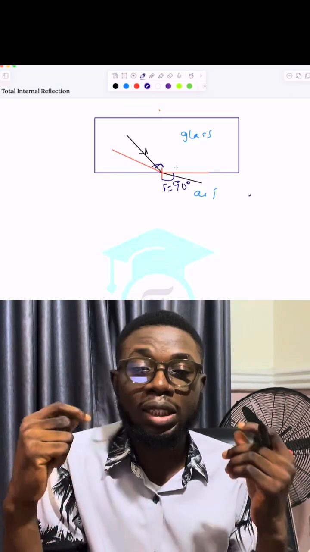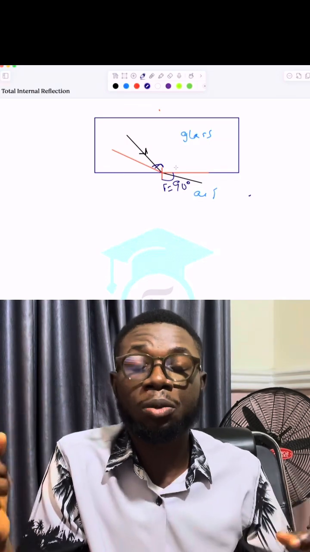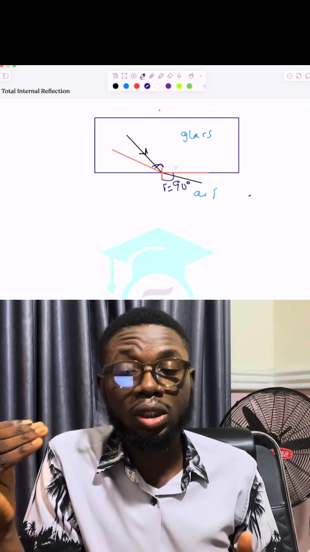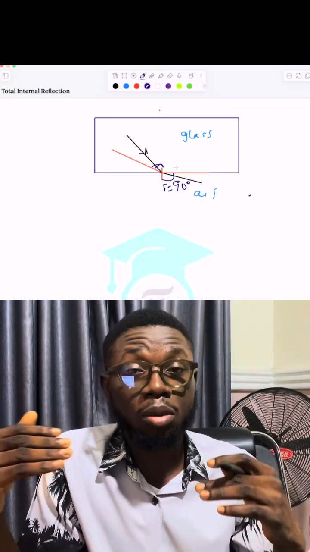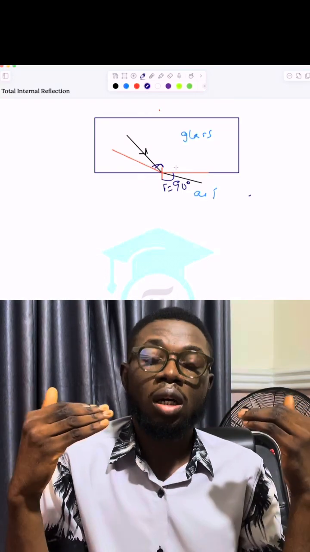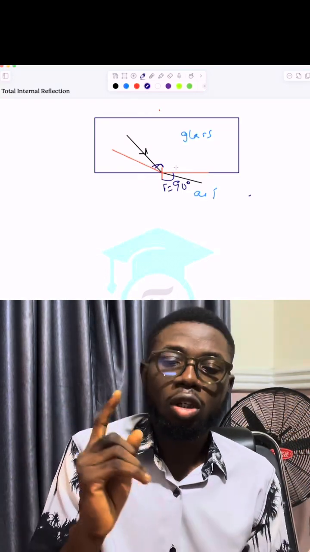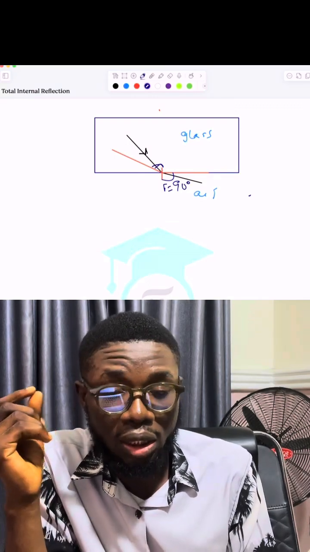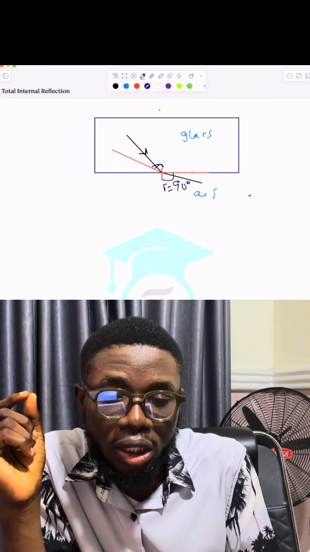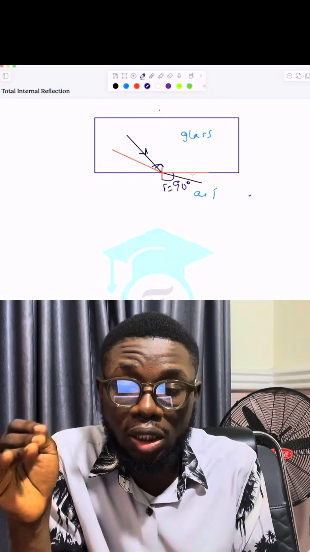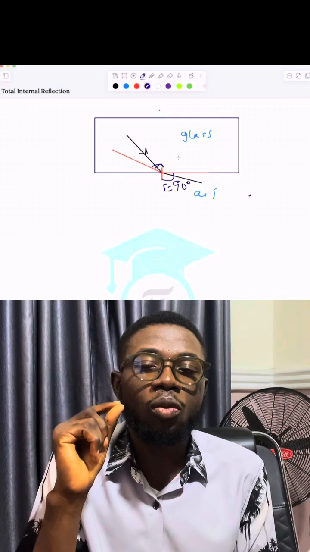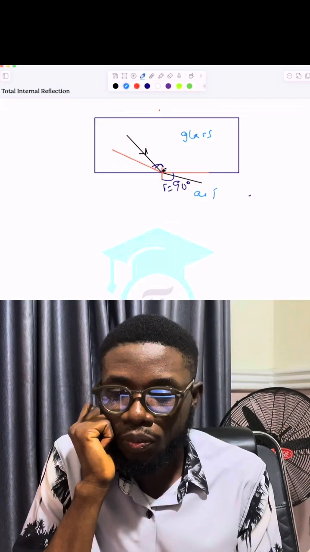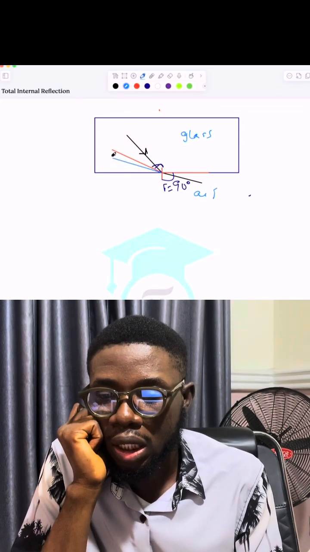If you remember the conditions I stated at first, number one, light must be traveling from a denser medium to a less dense medium. And number two, the angle of incidence in the denser medium must exceed the critical angle. So what does that tell us? This was the angle that the incident ray got to before the refracted ray aligns directly with this horizontal line. So what do you think will happen if I decide to tilt this a little bit further? Let me tilt that a little bit further.